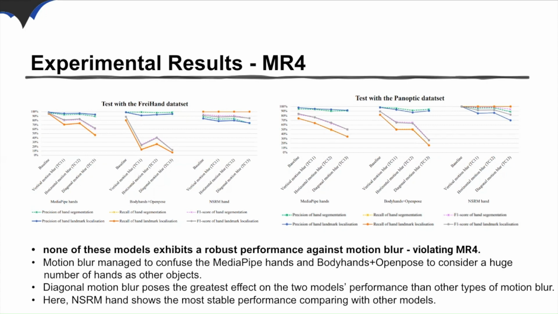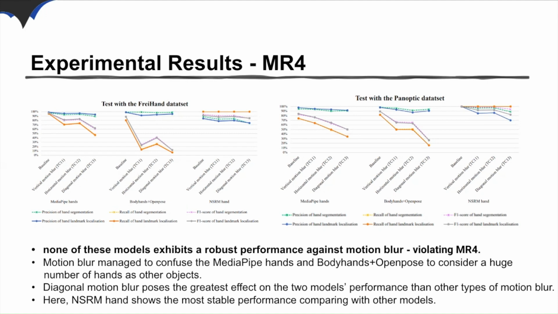The recall values of BodyHands plus OpenPose on each test case tend to fall below 50%, and the model is significantly impacted by the vertical and diagonal motion blur, leading to a dramatic decrease in the number of identified hand poses and their corresponding key points. MediaPipe Hands performs better except for the result obtained from TC13, where diagonal motion blur still has the most significant effect on its performance.